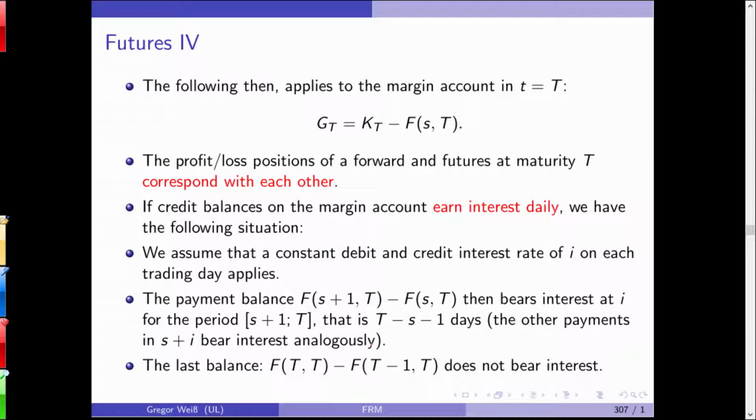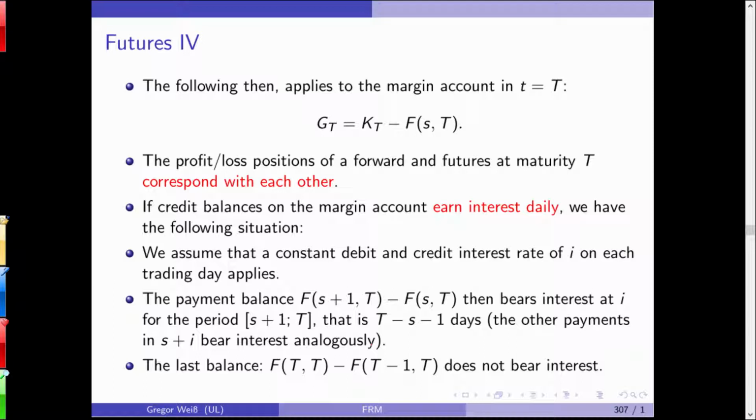Then your profit is what? Your profit, GT, it still stands for the German Gewinn, German profit. It's the difference between the current spot price and the future price you bought at. You bought at FS, and the difference is quite simply the difference between the spot price and the future price you bought at. For example, I would say I'm now buying a future on steel for 100. If at maturity the steel price is 150, I will make 50 euros in profit. Or I will lose money if it changes the other way.